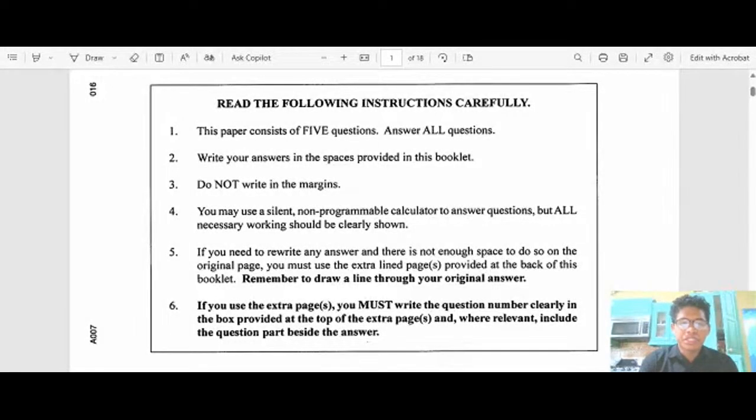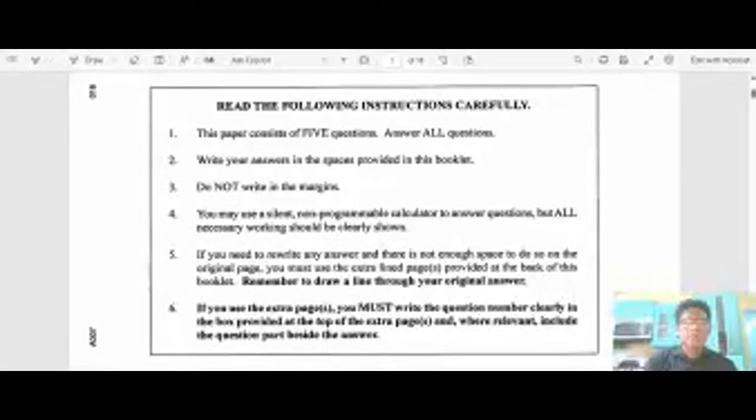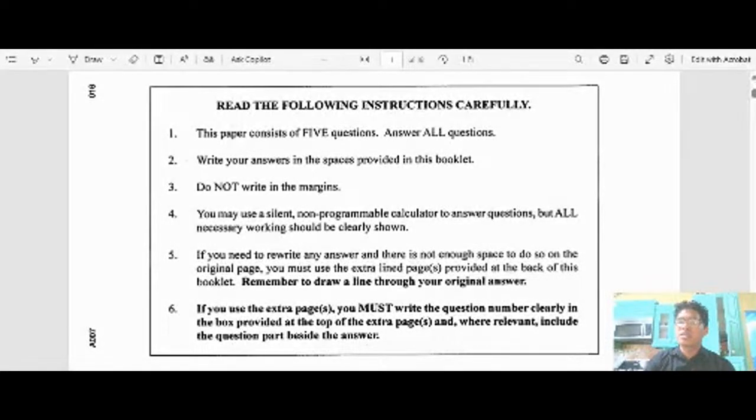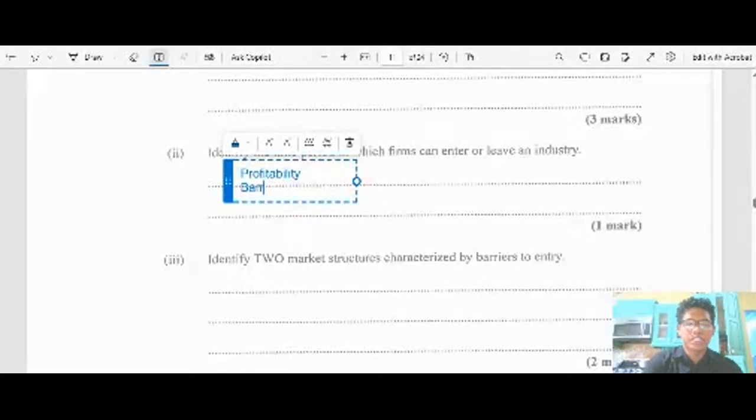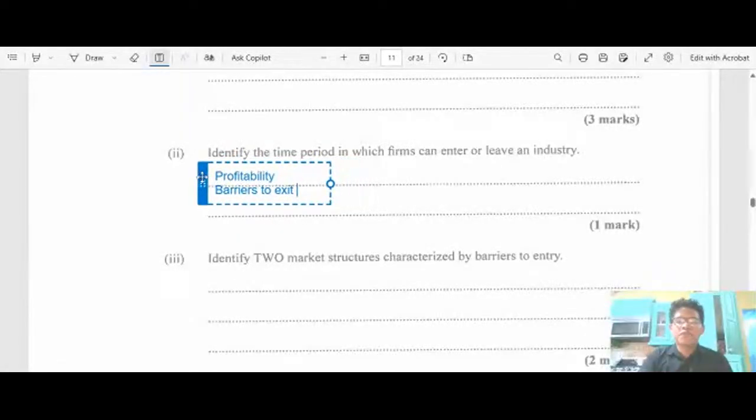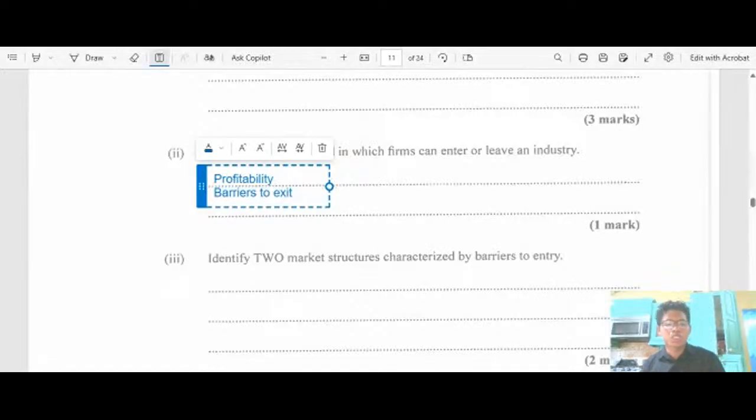Profitability: leave it when it is profitable. So that's one of the instances of leaving. And then we have the other instances, barriers to exit, factors that include a company's ability to leave an industry. Let's just go into the document again. It's profitability, and then we have barriers to exit. So if the barriers to exit are down, you could leave the industry, or if it's profitable, you could leave the industry.